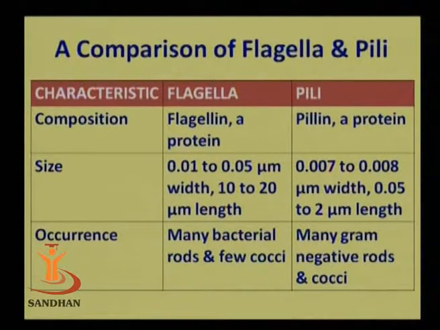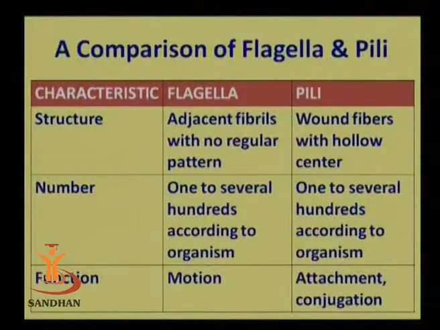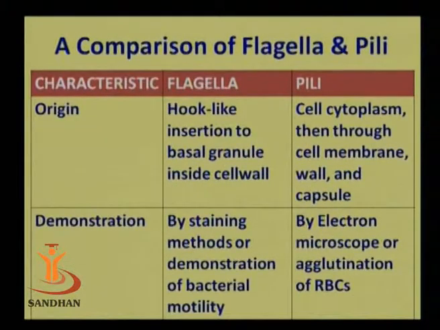Flagella possess flagellin protein, whereas pili possess pilin protein. Flagella are seen in many rods and few cocci, whereas pili are seen in many gram-negative rods. Flagella number 1 to several hundreds according to the organism. The same scenario is seen in pili. The main difference is that flagella are responsible for motion, whereas pili are responsible for attachment and conjugation, that is, bacterial DNA transfer.